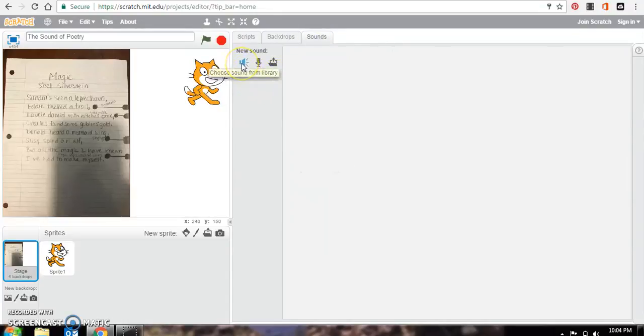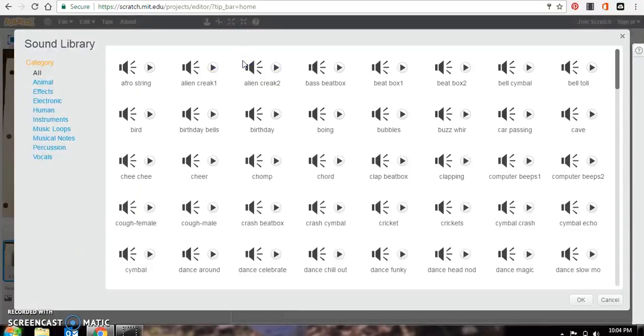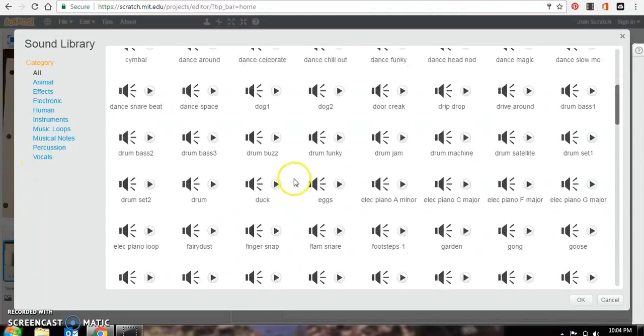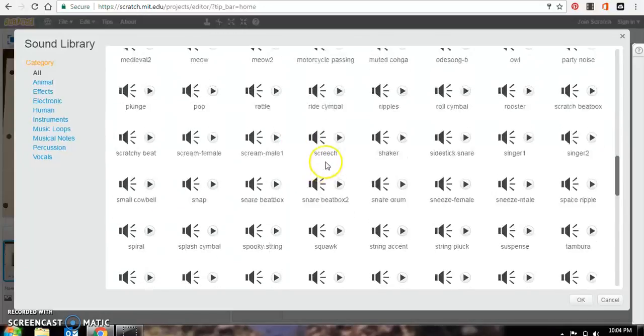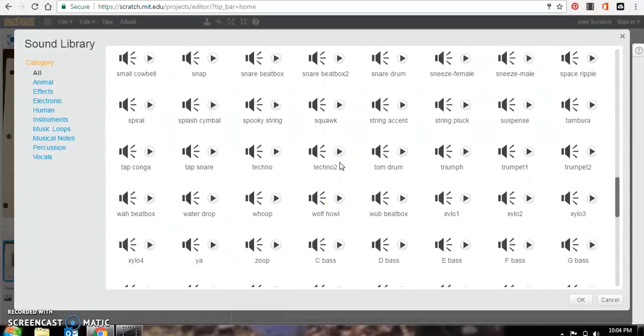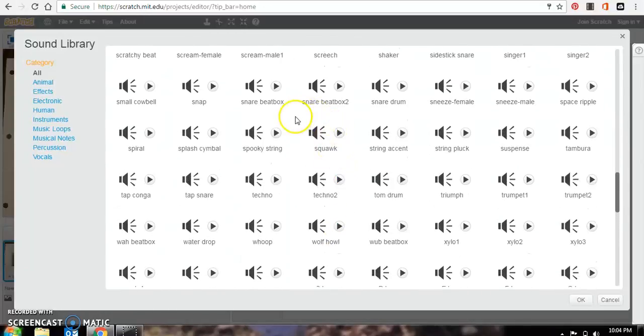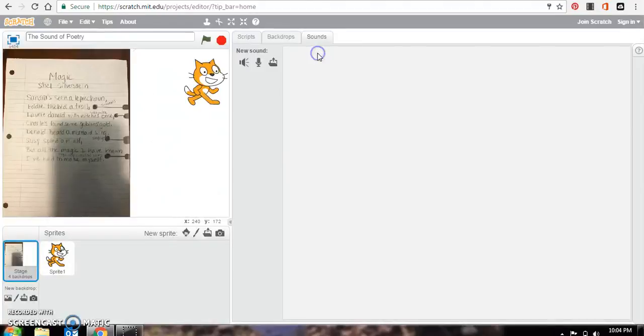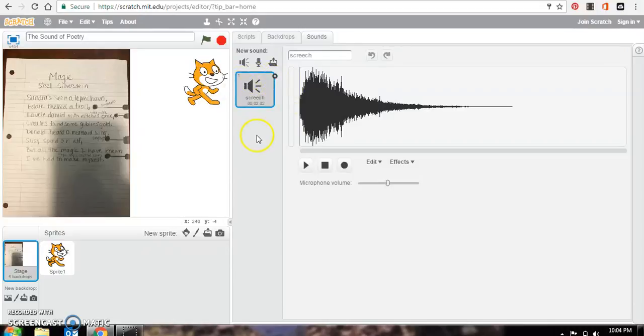And then I'm going to go to their database, their library of sounds. And I would like for Screech to be one. I've already gone through and picked my sounds just for this, but you can go through and look at all the different ones. It's all alphabetical. So you'll go to Screech and double click it, and then it'll show up in the new sound column.